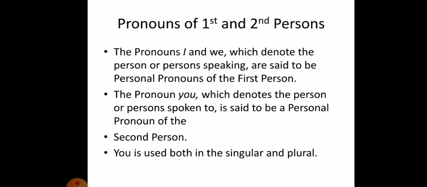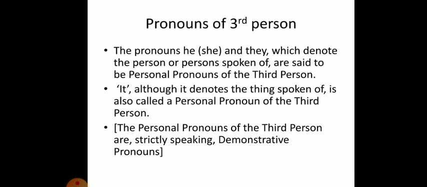The pronoun you, which stands for the person spoken to, is called personal pronoun of second person. You is used both in singular and plural. So I and we are pronouns of first person and you is the pronoun of second person. Now come to the pronouns of third person.